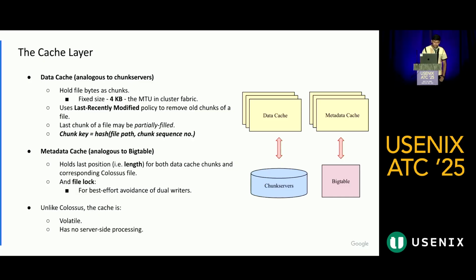Now, the core difference between Colossus and the cache layers is that the cache layer is volatile, so any key value can be lost at any time, and we do not depend upon this property for correctness. Additionally, the cache layer has no server-side processing. All the cache layer can do is write key value pairs, so we have to build a file system explicitly on top of that, and the client needs to handle all the file interaction.